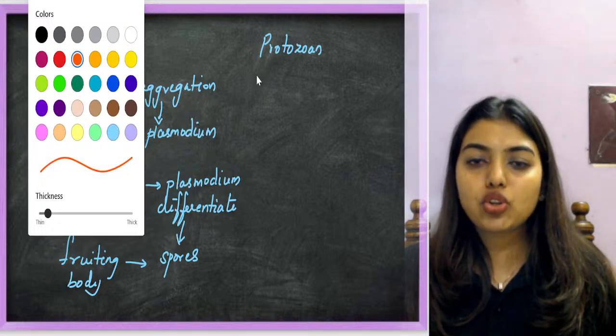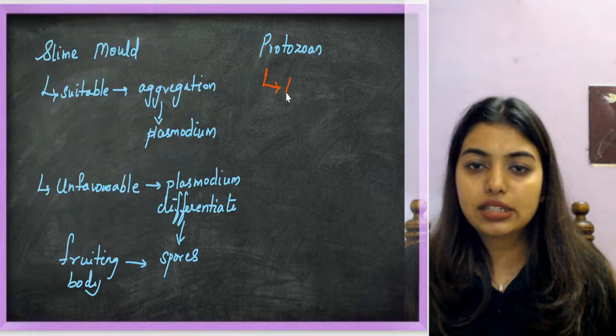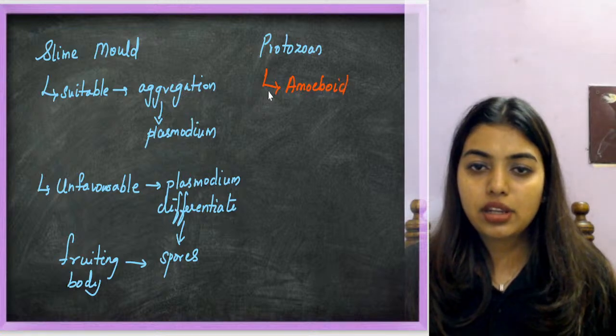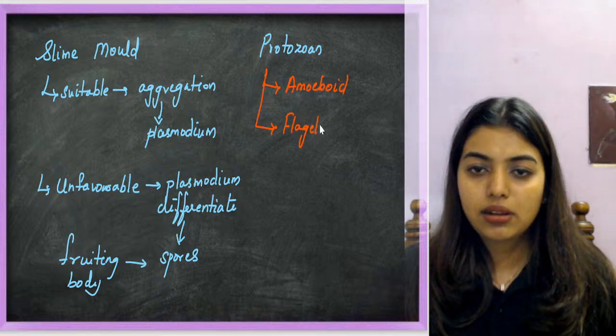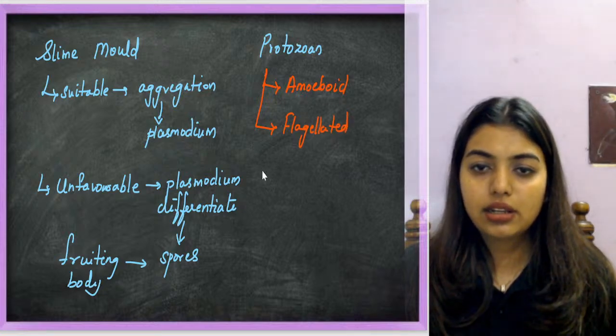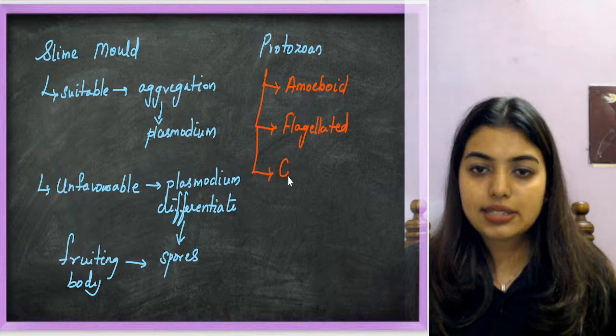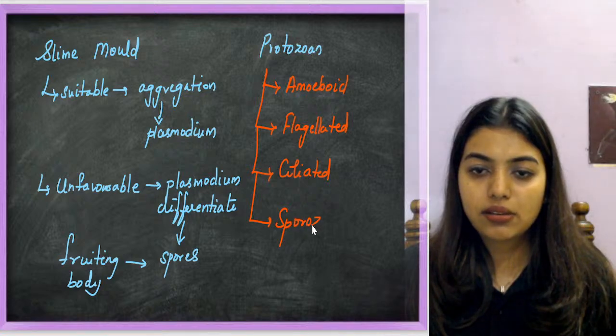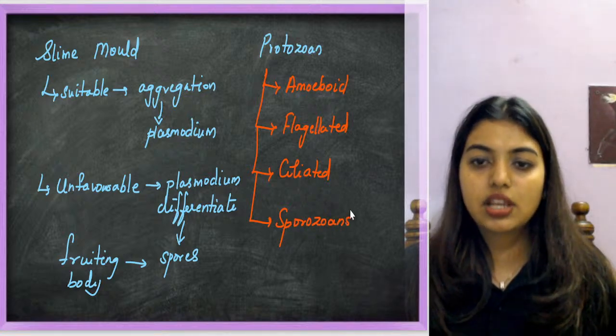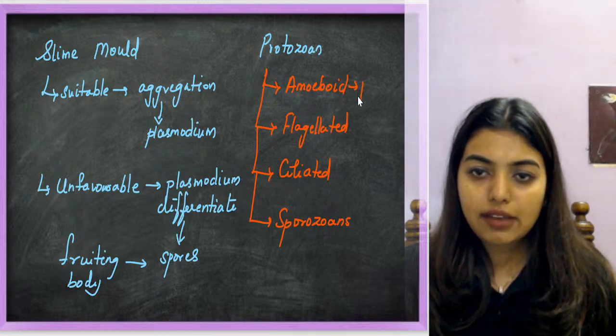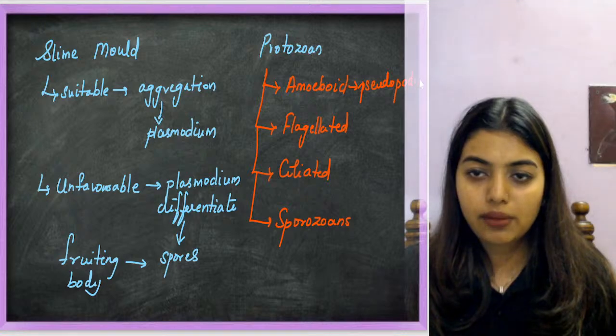Now protozoans, students. You have categories like amoeboid protozoans. You have a category called flagellated. Then you have a category called ciliated. Then you have a category called sporozoans. So the amoeboid ones have pseudopodia.